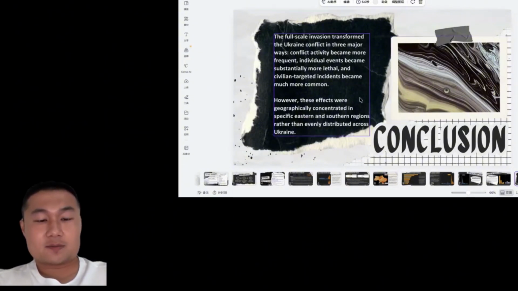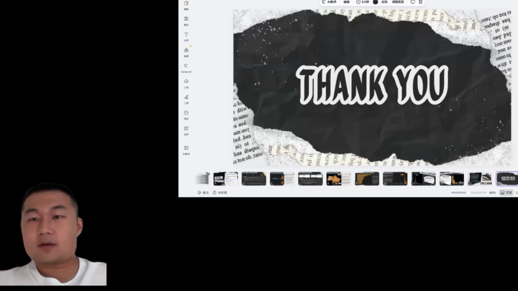Third, civilians became much more exposed to conflict events. By combining temporal trends, geographic analysis, and humanitarian indicators, our dashboard provides a more complete picture of how the conflict evolved over time. Thank you.